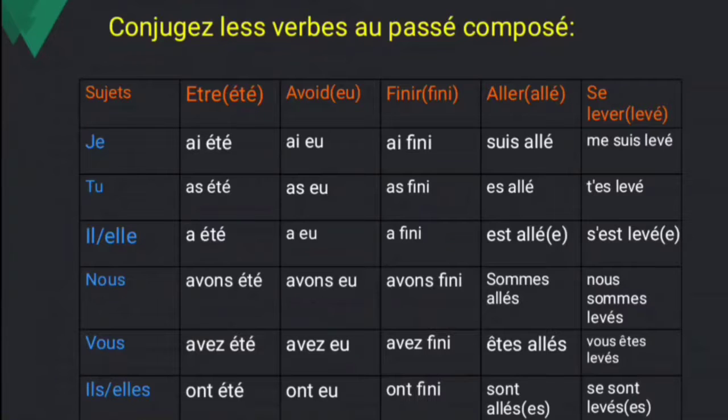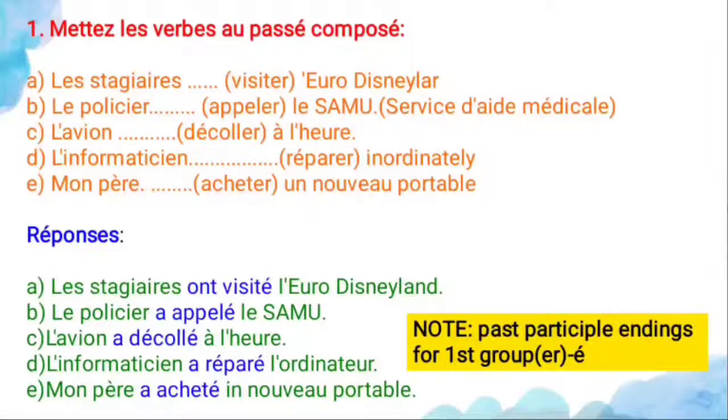And see the conjugation for the pronominal verb, je me suis levé. For the pronominal verb, you have to take the être conjugation only. See the reflexive pronoun me, the auxiliary verb suis, and the past participle of the verb, levé. So it means to get up. So let's see the exercise.